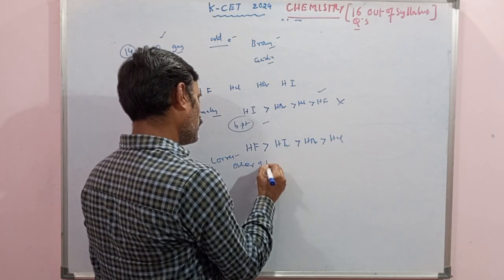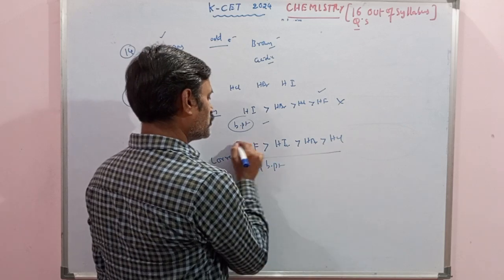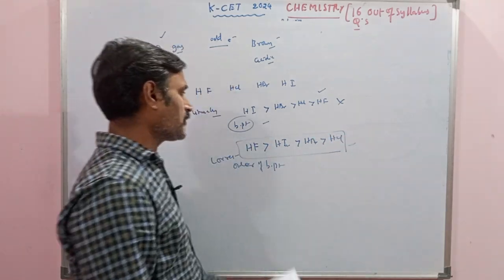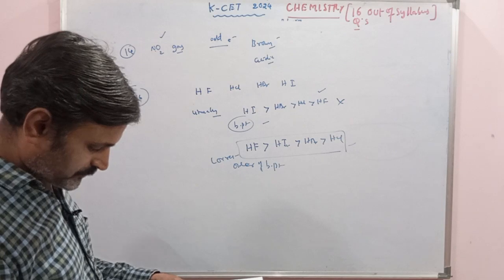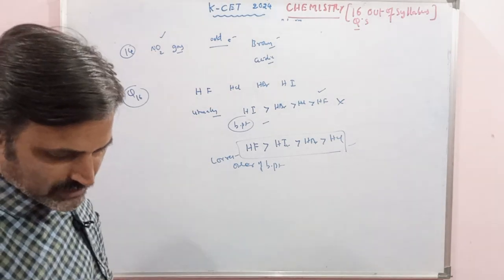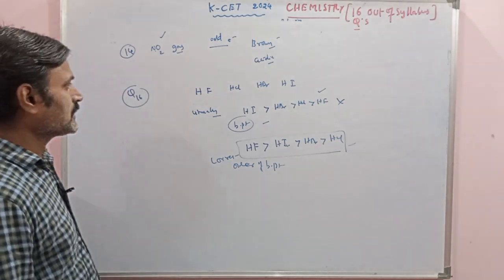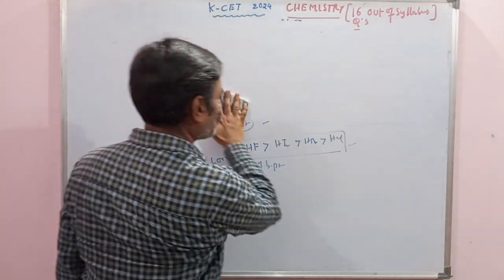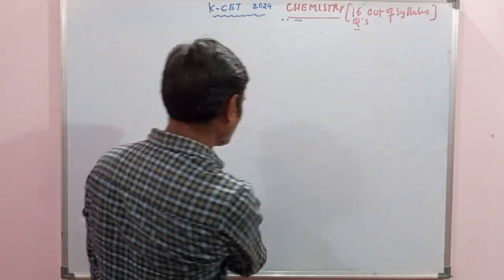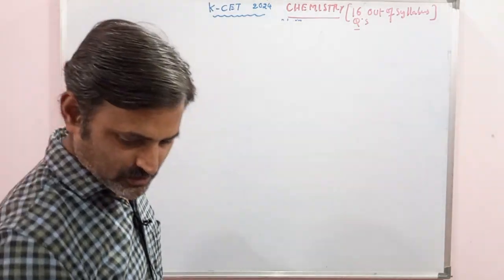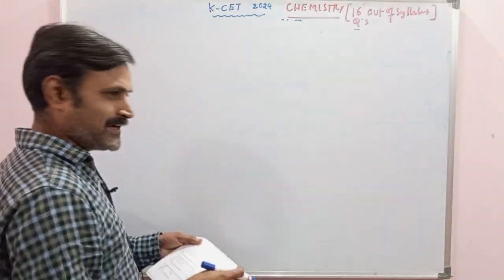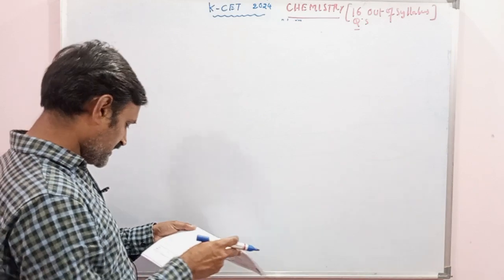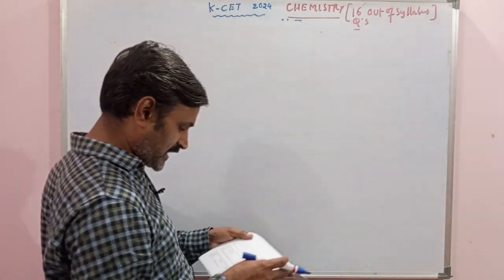Correct order of boiling points in hydrogen halides. This is the right order which they have asked. The third option is the right option for this question. This is our question number 16. Whereas if you go to question number 17, it is an interesting question, excellently designed in this examination, about a synthetically produced radioactive noble gas.